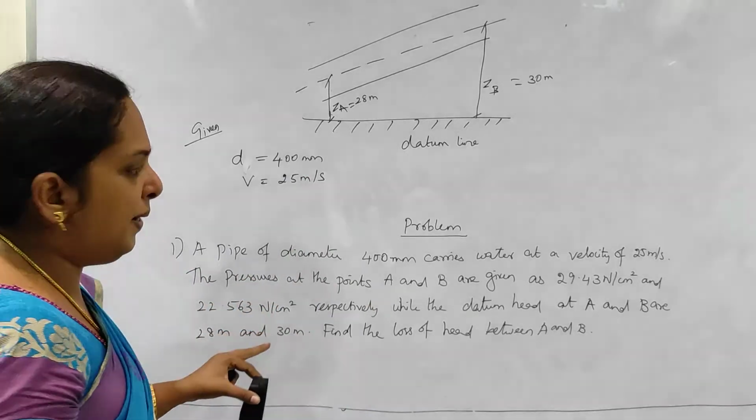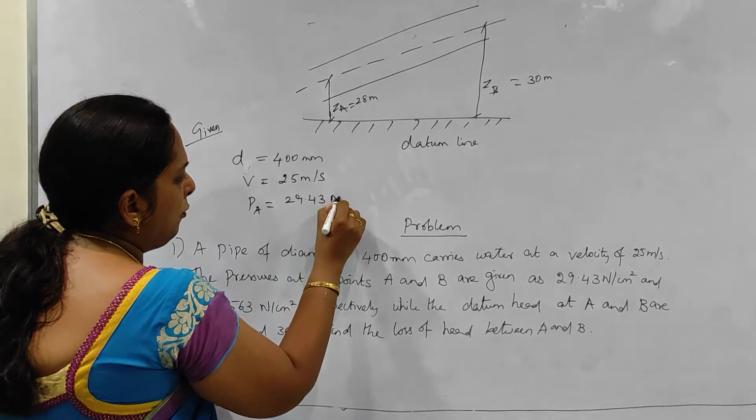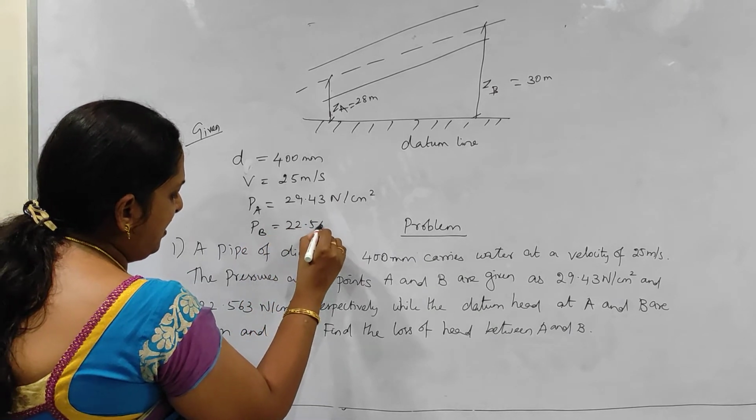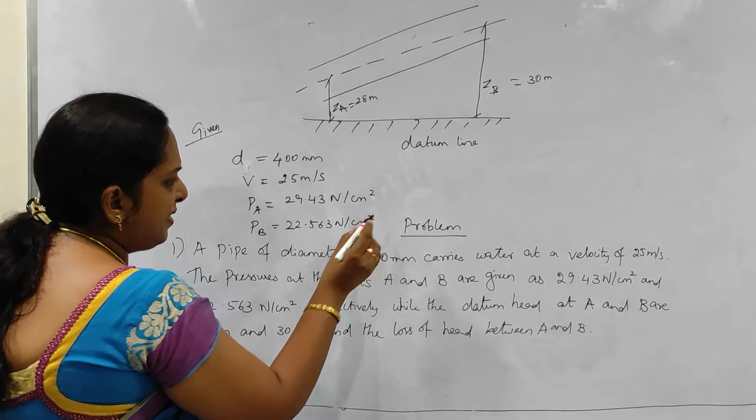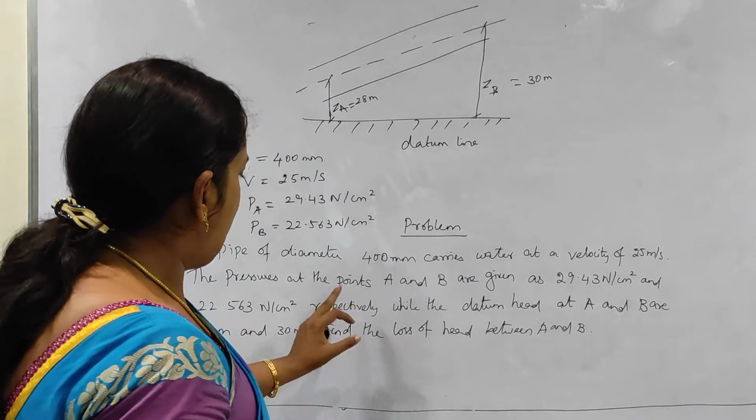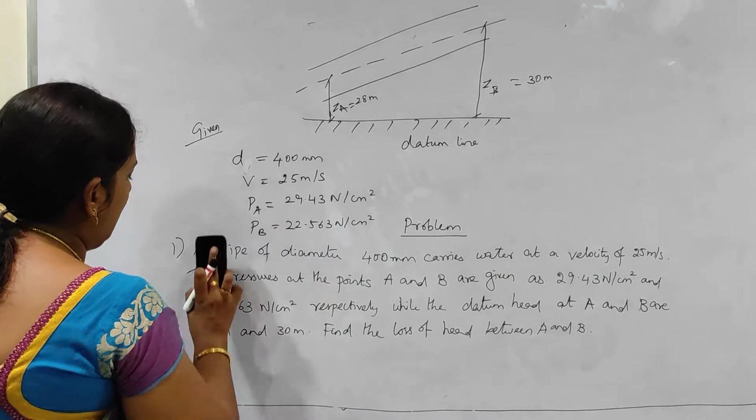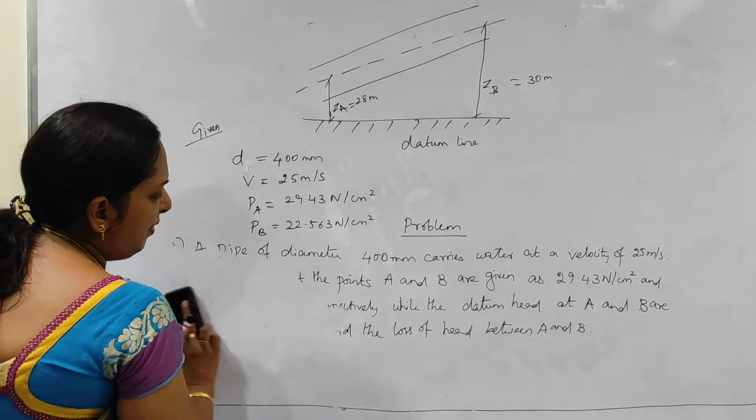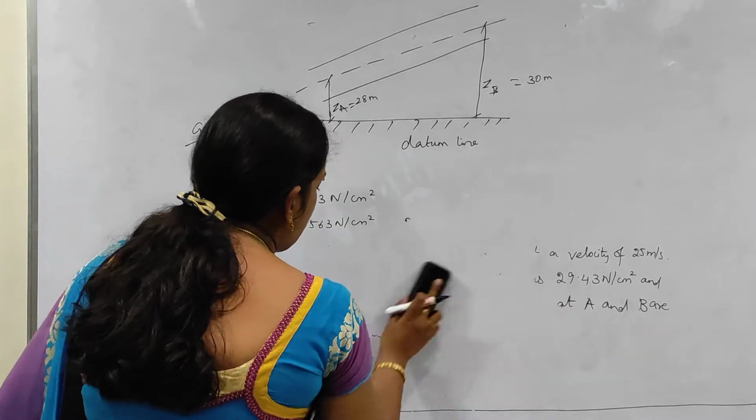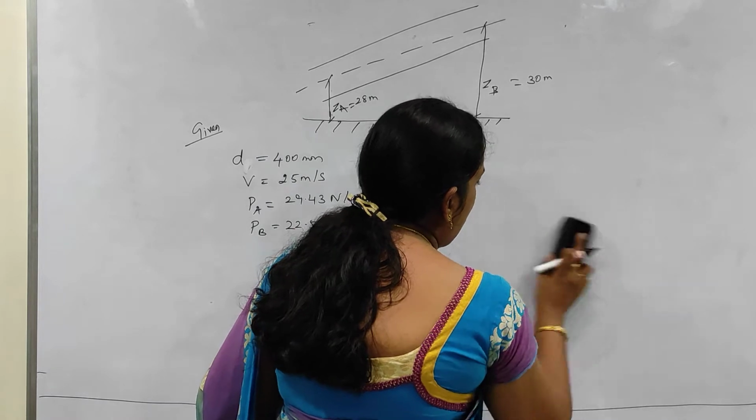The pressure at points A and B are given. Okay, pressure at A is 29.43 Newton per centimeter square. And pressure at B is 22.563 Newton per centimeter square. Just check whether we have all the data: diameter, velocity as well as pressure at A and B and datum height at A and B. So everything is given, ZA and ZB. Now what we have to do is find out the loss of head. So loss of head is found by using Bernoulli's equation, because here we are dealing with the pipe at two different sections.